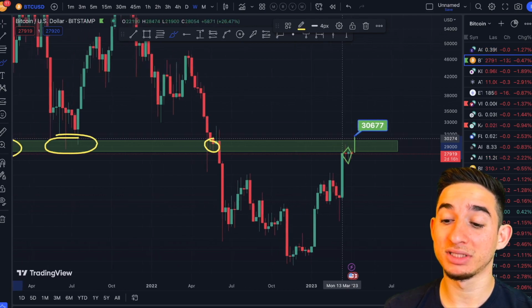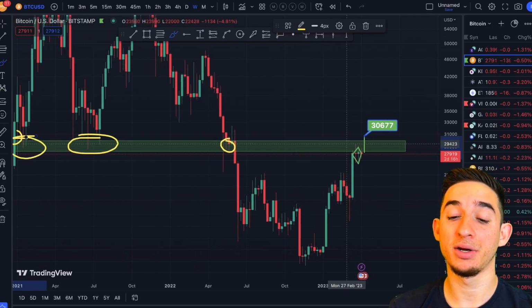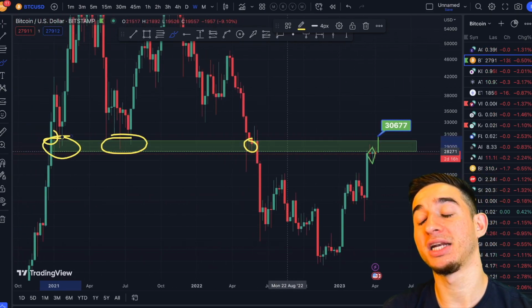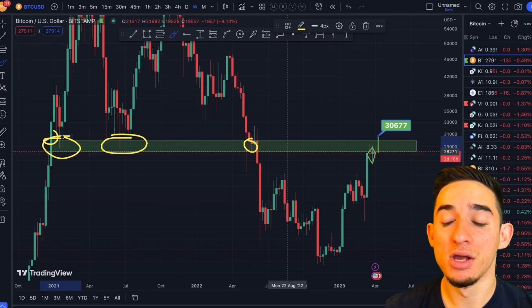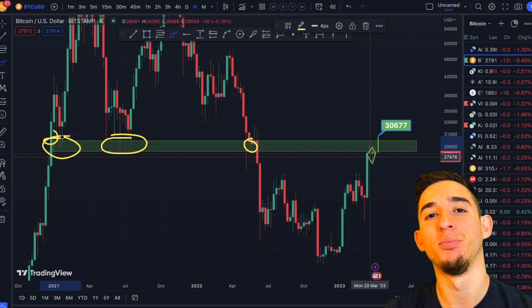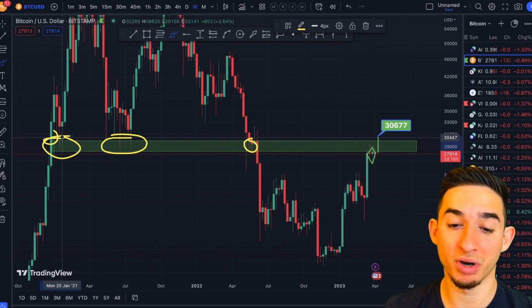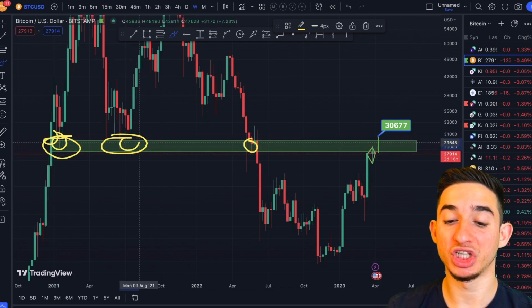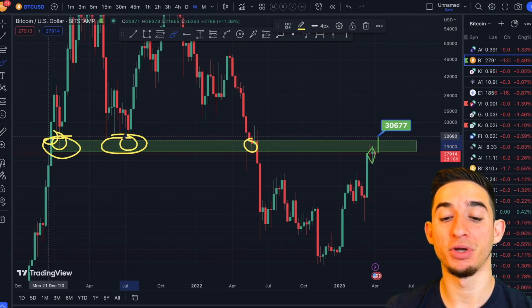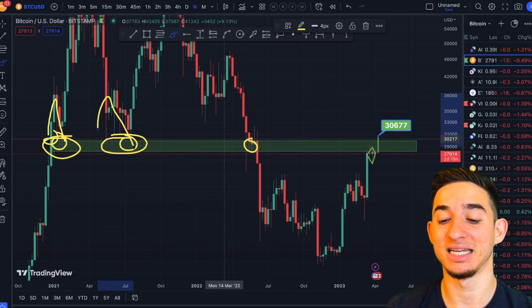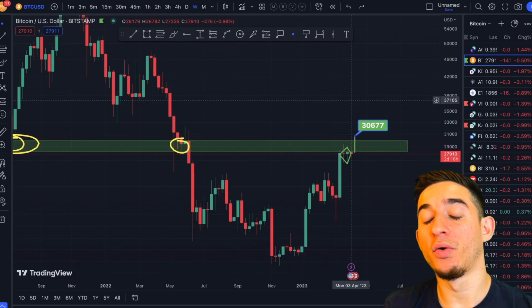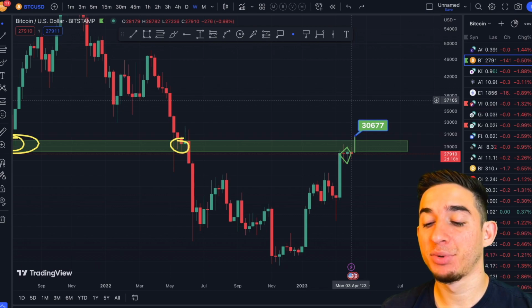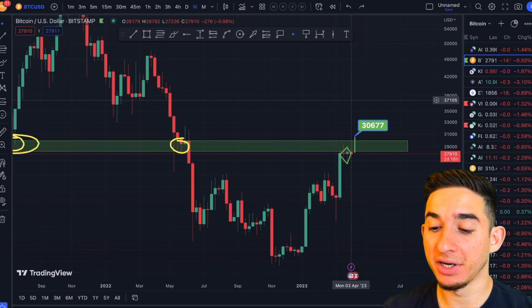And we can see, of course, that if we do break this level right here, it would be a massive break to the upside. Not only would that trigger altcoin season and an altcoin market boom, but it would also be very bullish for Bitcoin in a longer cycle, because this was a long-term rejection right here. On the weekly time frame, we always bounced back in this area, and now we're currently sitting at that area. So that's that on Bitcoin. A massive move and a massive break towards the upside would be very bullish.